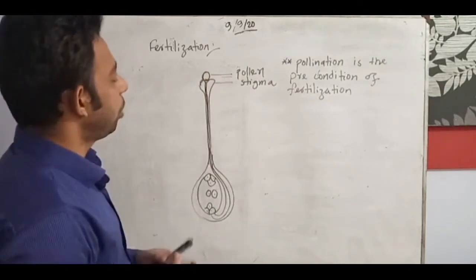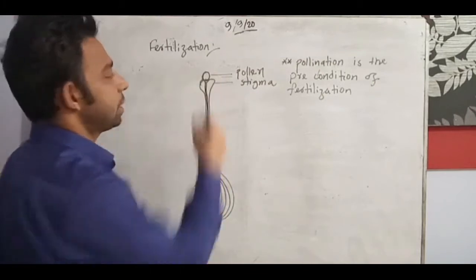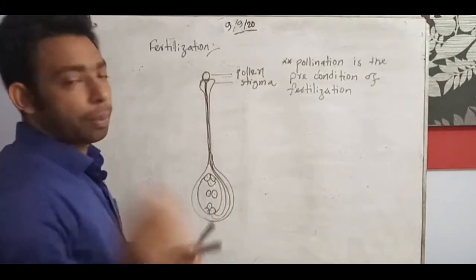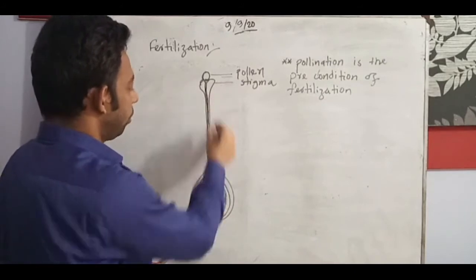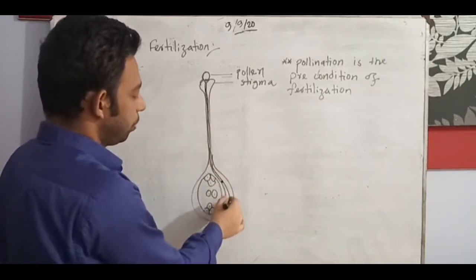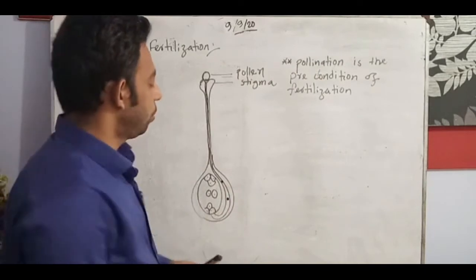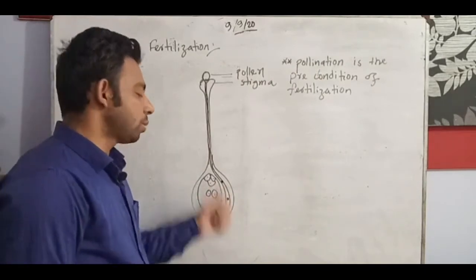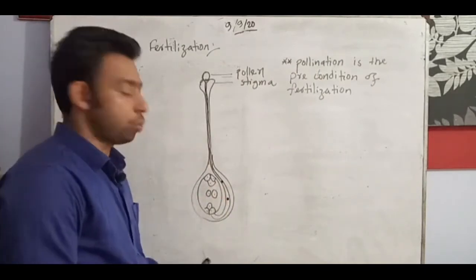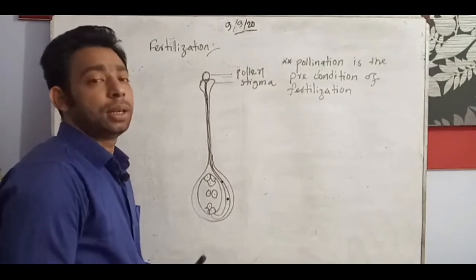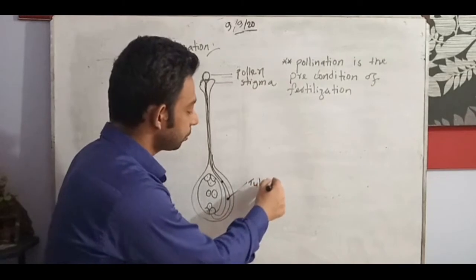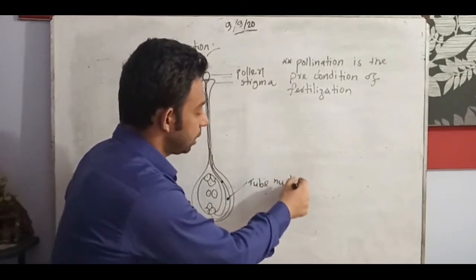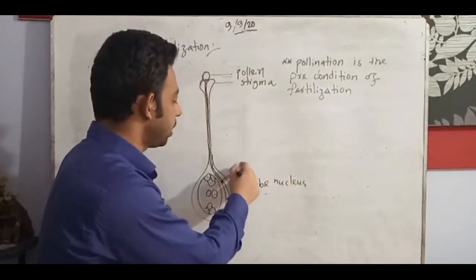And in the pollen tube there are two nuclei, that means a pollen grain bears two nuclei, and these two nuclei come into the tube and go forward. One nucleus is known as the tube nucleus, and this one is the generative nucleus.